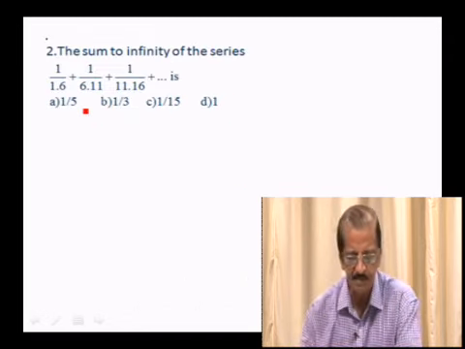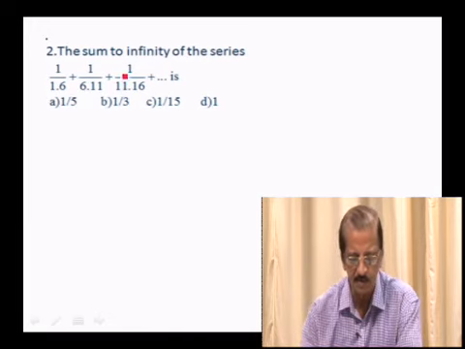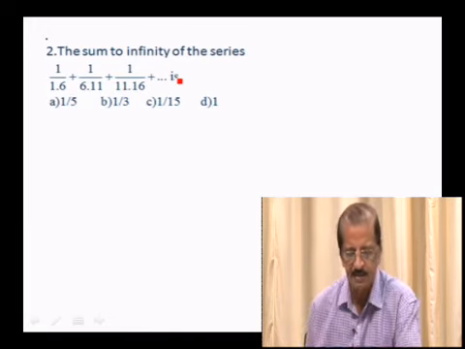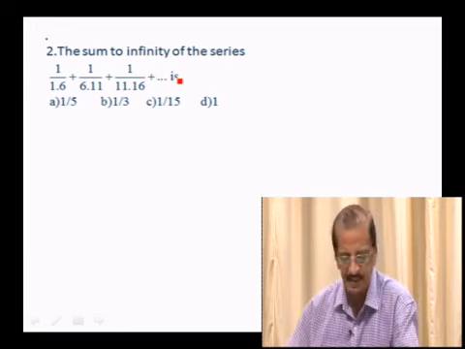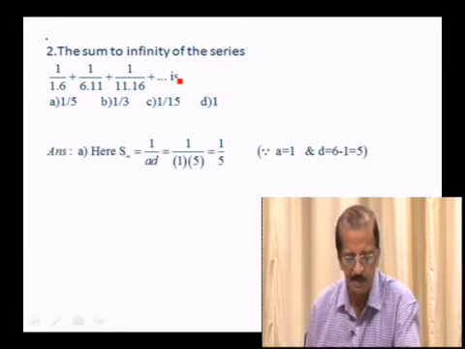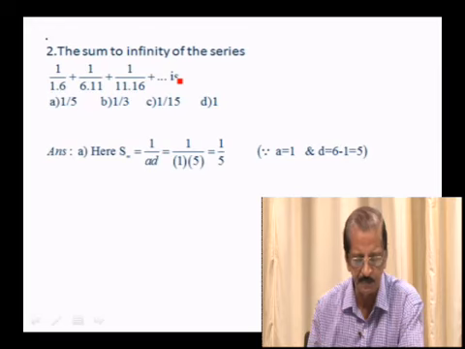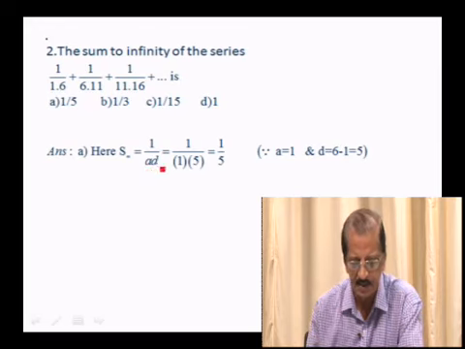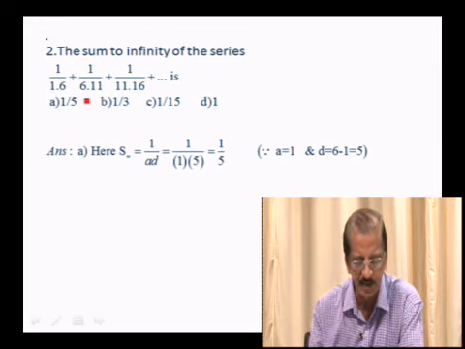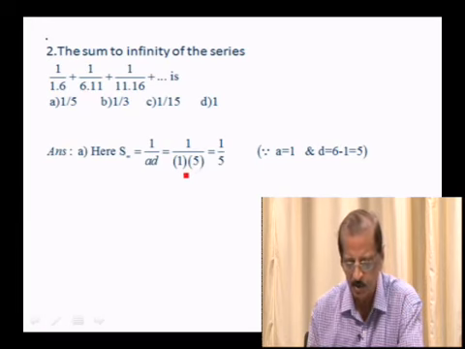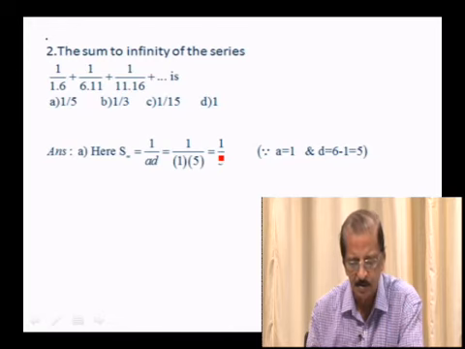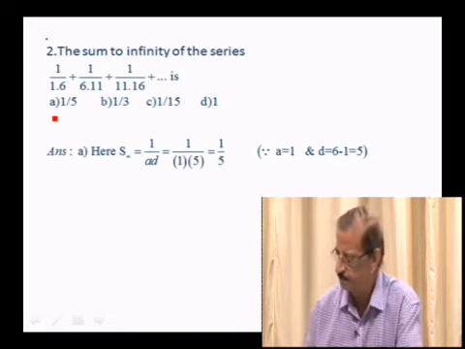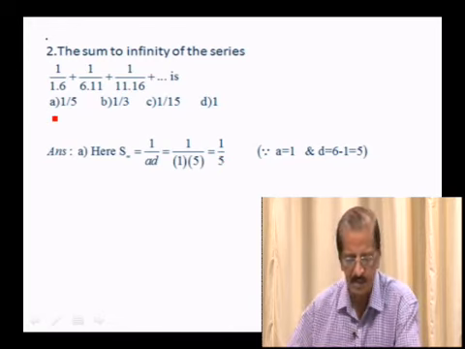Sum to infinity of the series 1 over 1 into 6, 1 over 6 into 11, 1 over 11... ಅದೇ ತರ ಇಲ್ಲಿ ಸಮ್ ಟು ಇನ್ಫಿನಿಟಿ ಕೇಳಿದಾನೆ. ಸಮ್ ಟು ಇನ್ಫಿನಿಟಿ ಕೇಳಿದಾಗ ಬಹಳ ಸುಲಭ, 1 over a into d ಆ ಫಾರ್ಮುಲಾ ಹಾಕಿ. ಸೊ 1 over a into d, a is 1 and d is 5. So difference of these two. So 1 into 5, 1 by 5. So answer is option A. ಸುಲಭ ಅದು, 1 over ad ಅಂತ ಹಾಕ್ಬಿಟ್ರೆ ಸರಿ.